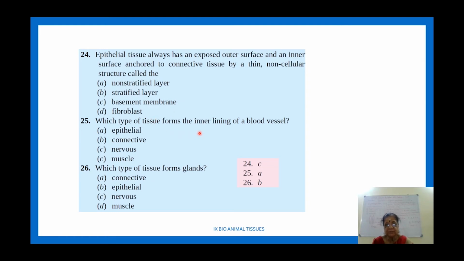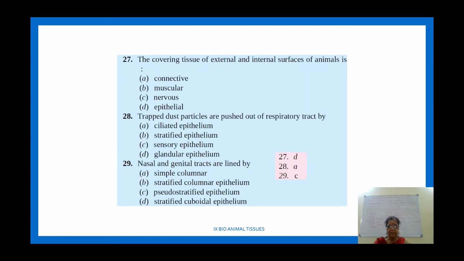Which type of tissue forms the inner lining of blood vessel? Epithelial tissue. Which type of tissue forms glands? The options are connective, epithelial, nervous and muscle. The answer is epithelial tissue. Glands are made of epithelial tissue. Right? The next one: the covering of external and internal surface of animal.